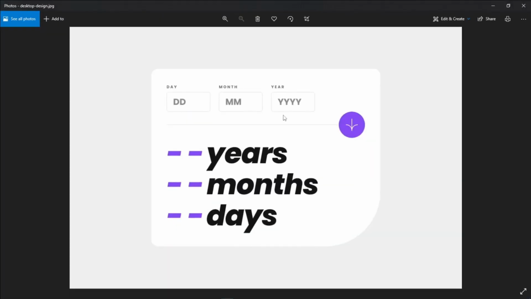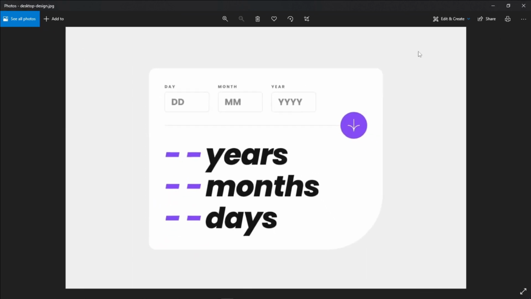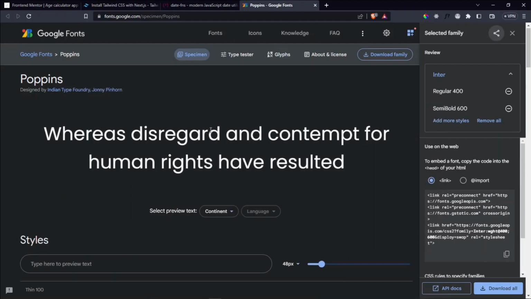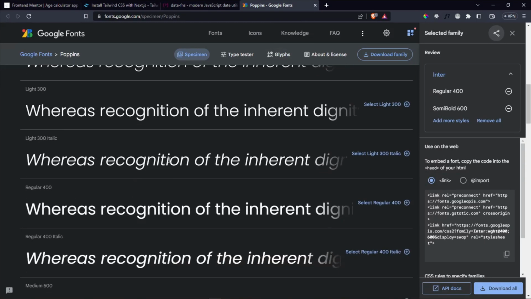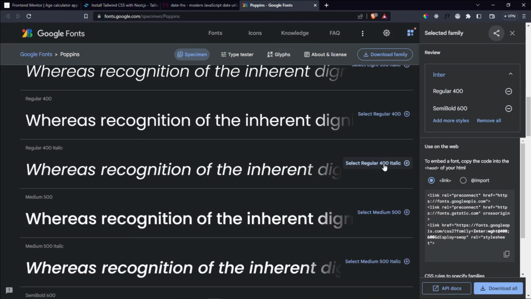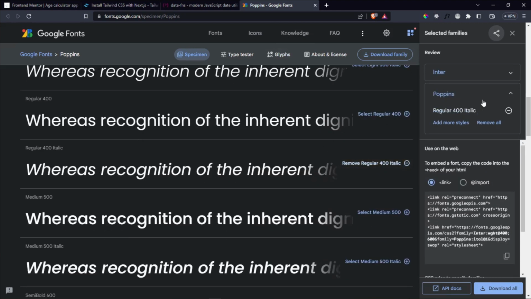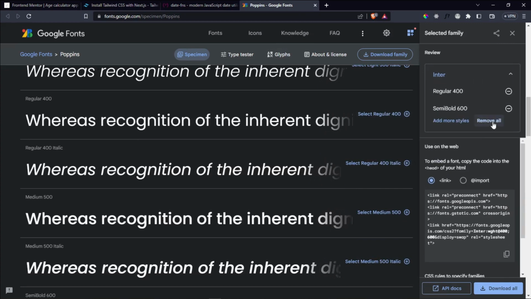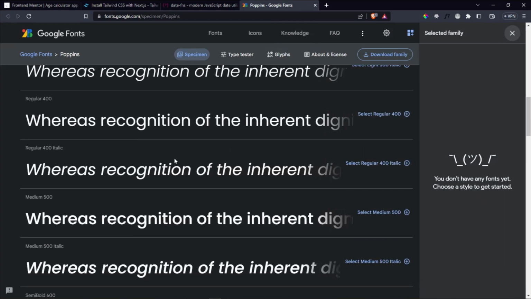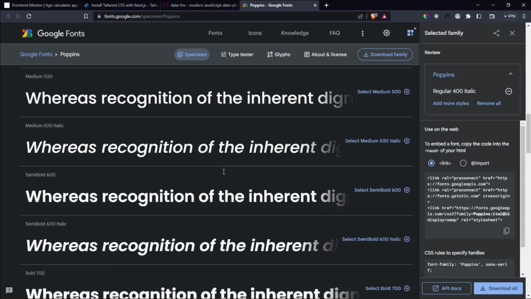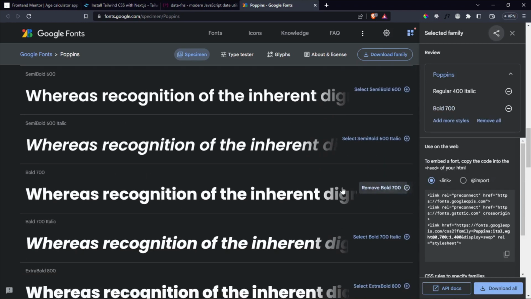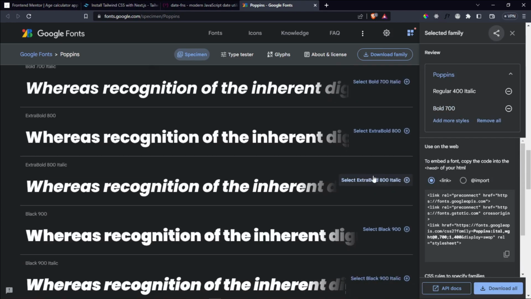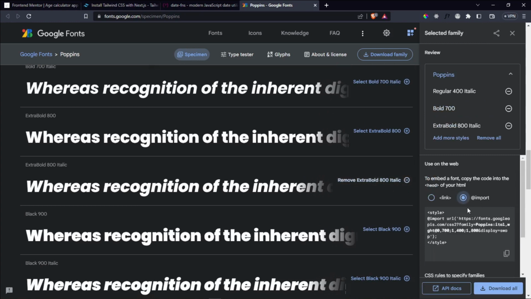So let this be full screen. This is what we're going to be building. So let's go ahead and say this. So we need the 400 italic, so this one. Remove these tags, remove all of this so that it doesn't confuse. So we need the 400 italic, we need the 700 bold, and then we need the 800 italic, so this one. And then let's use the import tab.